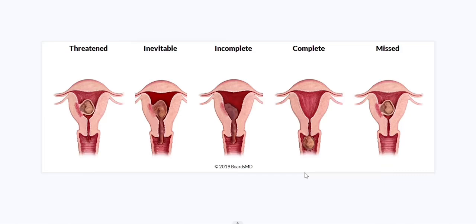And in the complete abortion, the fetus and the placenta are expelled, bleeding is scanty, and the os is closed. And in the missed or silent abortion, you can see the fetus is dead and retained inside the uterus for more than 4 weeks. This is the missed abortion, or the silent abortion.